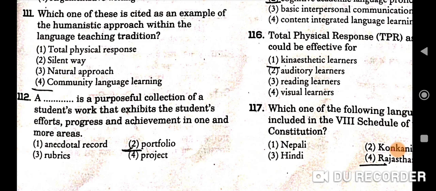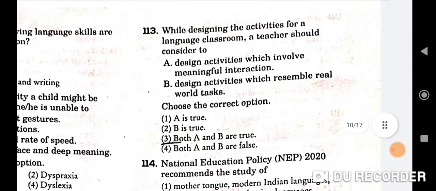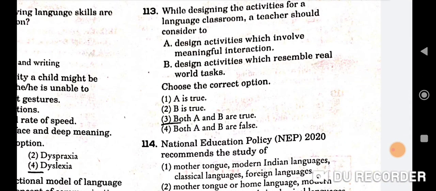Next question is, a dash is a purposeful collection of a student's work that exhibits the student's efforts, progress and achievement in one or more areas. So portfolio, second will be the correct option. 113th question is, while designing the activities for the language classroom, a teacher should consider two. So A, design activities which involve meaningful interaction, and B, design activities which resemble real world tasks. So both A and B are true. Third one will be the correct option.